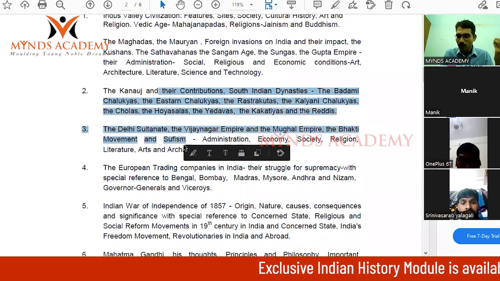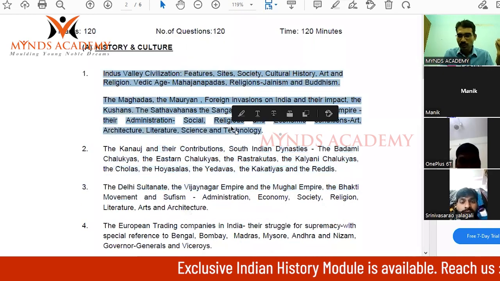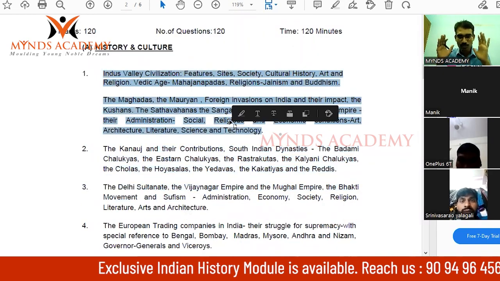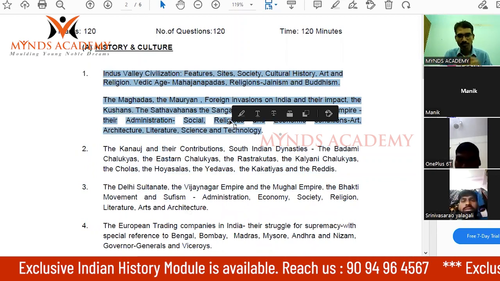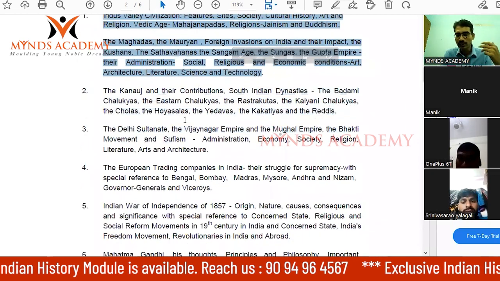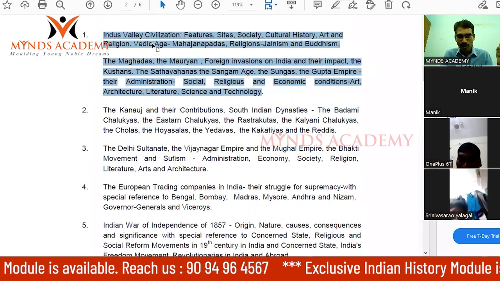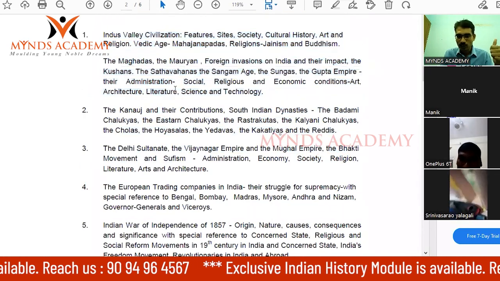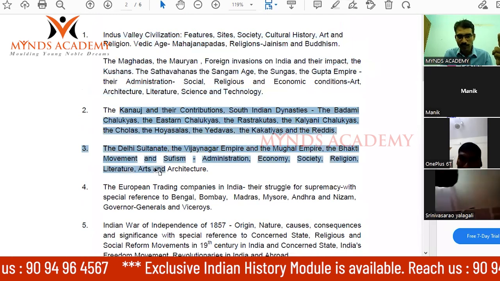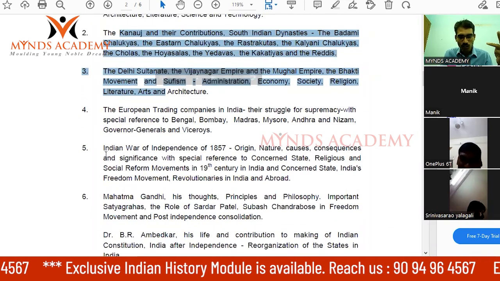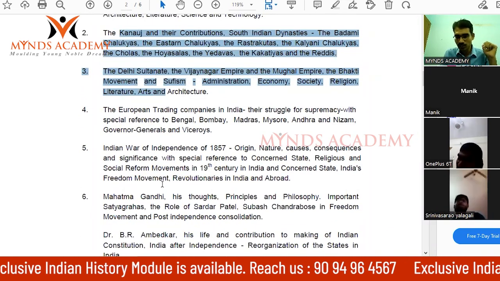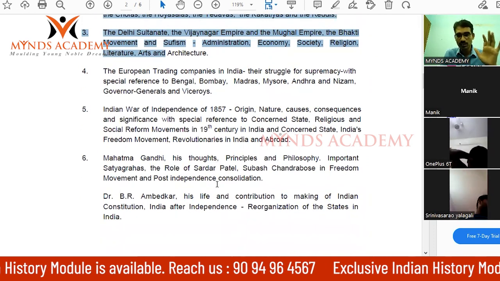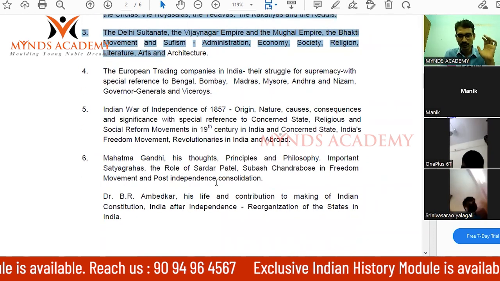Two points are about medieval India, and one point is about ancient India. So this is the broad structure of our syllabus. In 2019, there were 30 questions in total. In the first segment, only one question. In the two middle segments, 15 questions. Fourth, fifth and sixth combined, 14 questions. So totally 30 questions were there from Indian history.